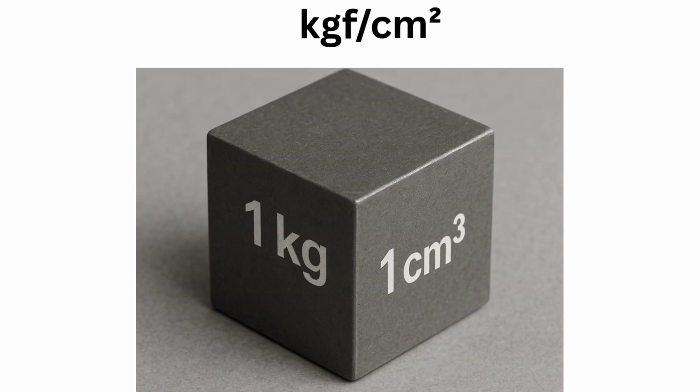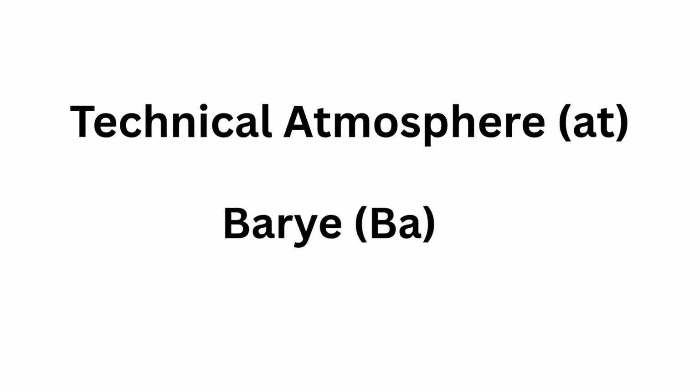Kilogram force per square centimeter. This one is literal. Imagine 1 kilogram pressing on a square centimeter. That's 1 kilogram force per square centimeter, used in mechanical and hydraulic systems before SI units took over. Technical atmosphere. In Europe, especially the USSR, engineers defined another unit, the technical atmosphere. It was based on the pressure exerted by 1 kilogram force per square centimeter. They called it the at, a bridge between the metric world and mechanical forces.